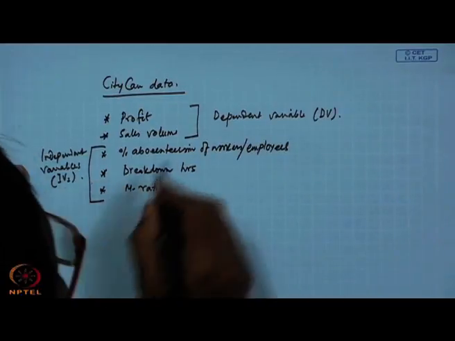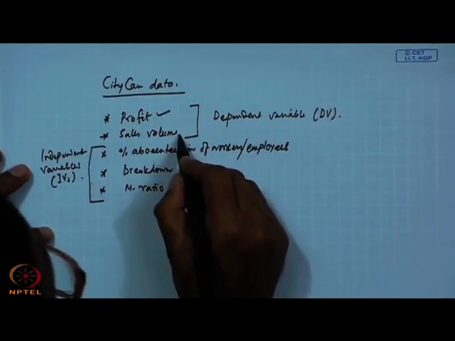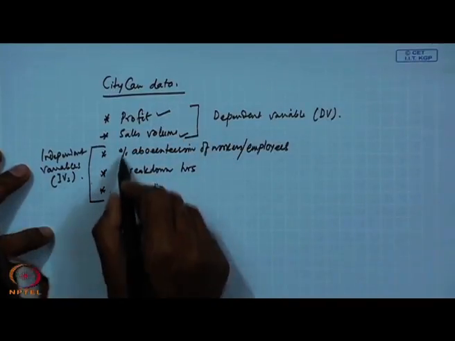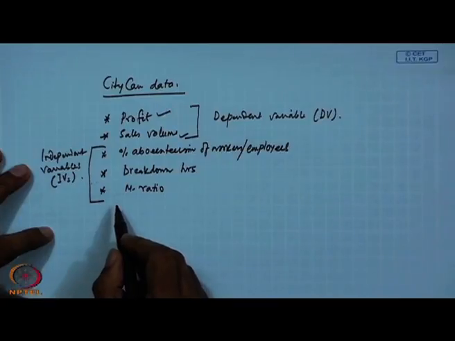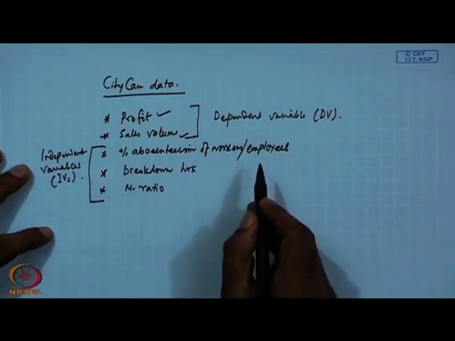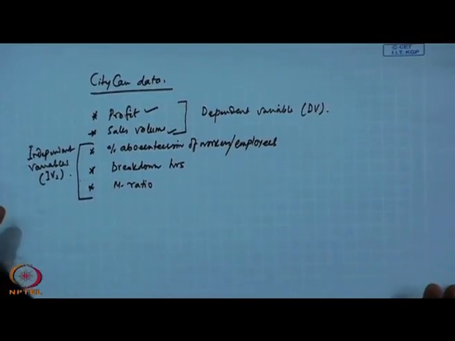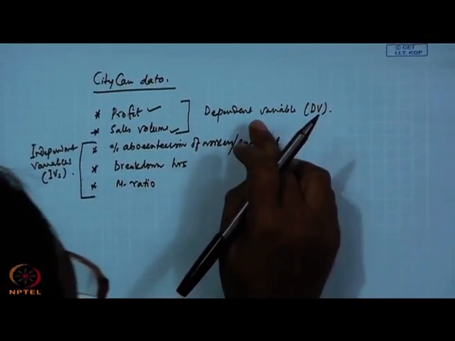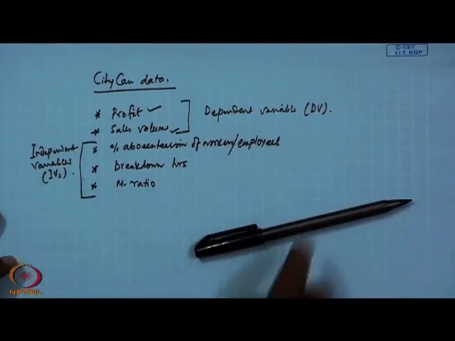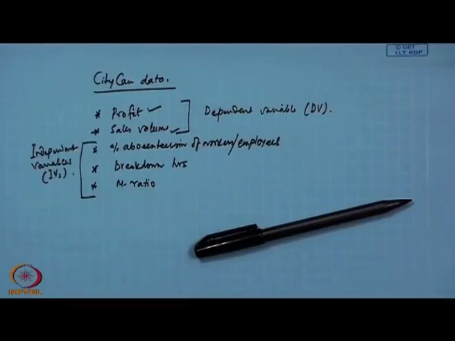So, in this case profit is one dependent variable, sales volume is another dependent variable, and there are three independent variables like absenteeism, breakdown hours and M ratio. Now, what is of interest in this particular case, here we want to test whether the independent variables are contributing in explaining the dependent variable one at a time.